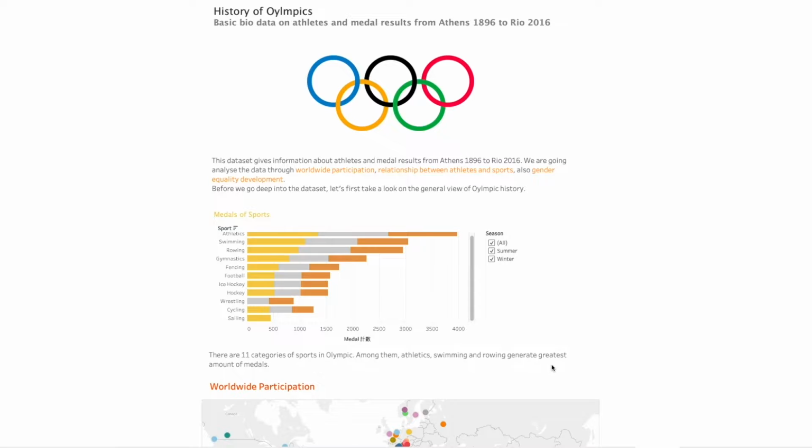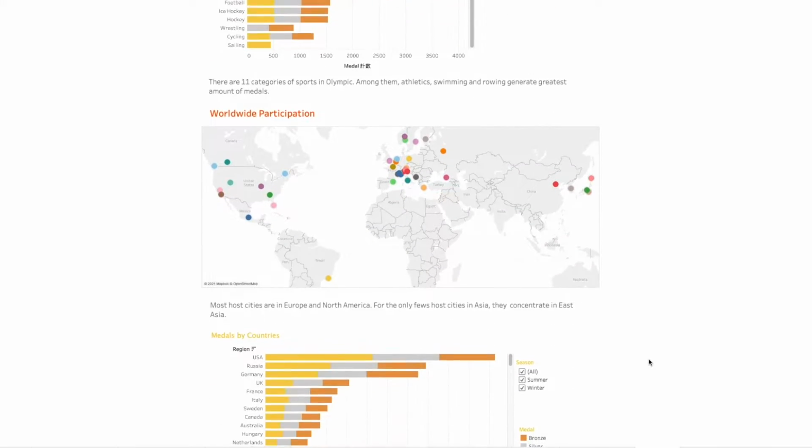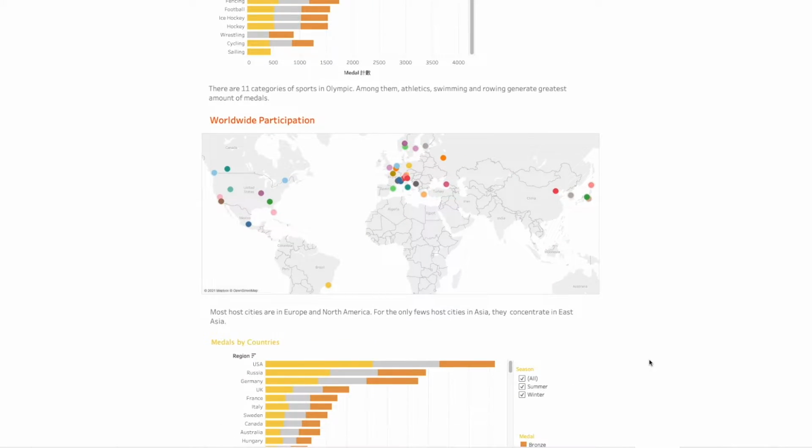On the second page, we talk about the graph we analyzed on worldwide participation. More host cities are in Europe and North America, and the few host cities in Asia are concentrated in East Asia. There is also some hosting in Africa and Oceania.